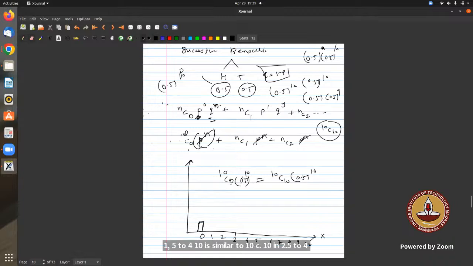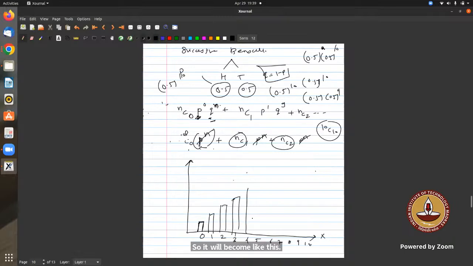What about 10c1 and 10c9? Again, see, this is the same, right? It can get cancelled. So for all the bars, the only thing is it is going to be multiplied with these values, nc1, nc2. So it will become like this, like this, like this. At 5, it will become highest, 10c5. And since 10c4 is the same as 10c6, the bar will become like this, symmetric, right?